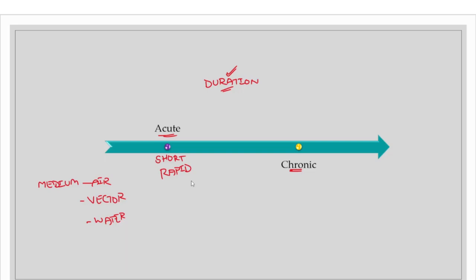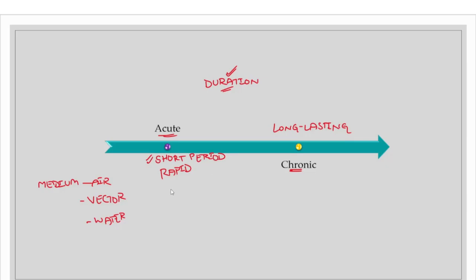Whereas if we look at the chronic diseases, these are persistent, that means they have long lasting effects. So these diseases are long lasting, whereas acute diseases are short, that means they exist for a short period of time. So these are the major differences.